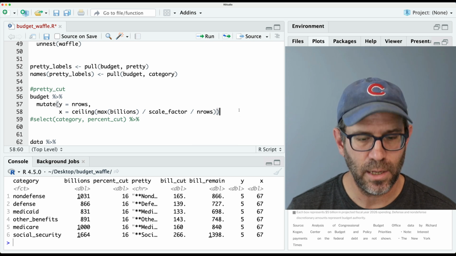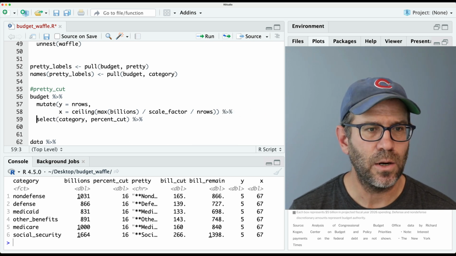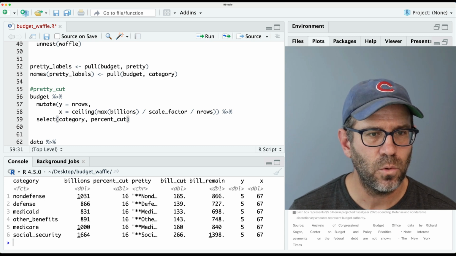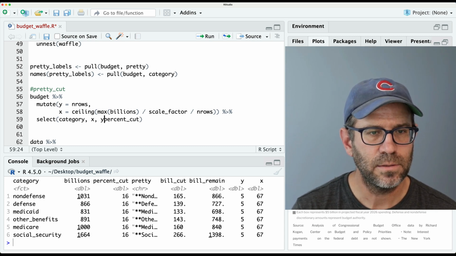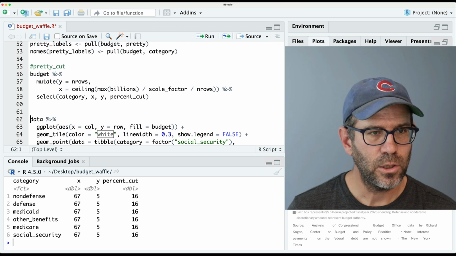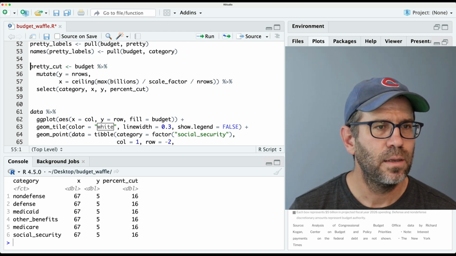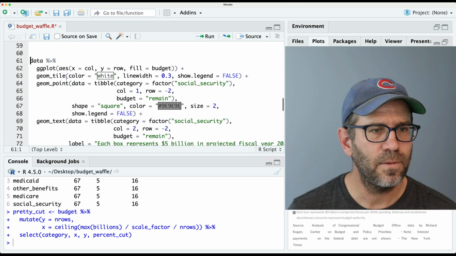Now what we can do is go ahead and pipe this to our select, and we'll then want category X and Y. Good. And so we'll then assign this to pretty cut, load that in.